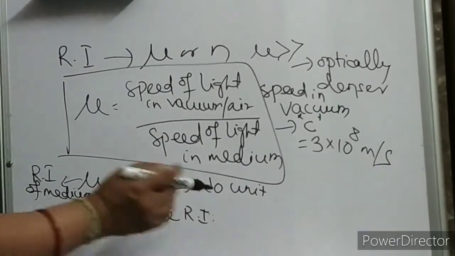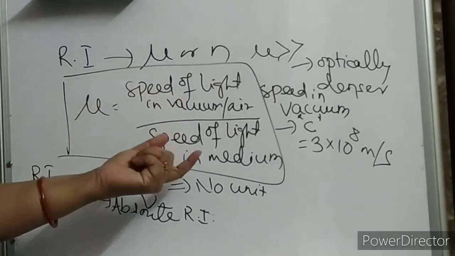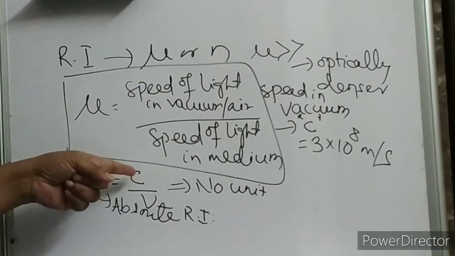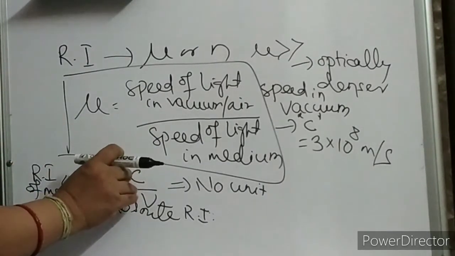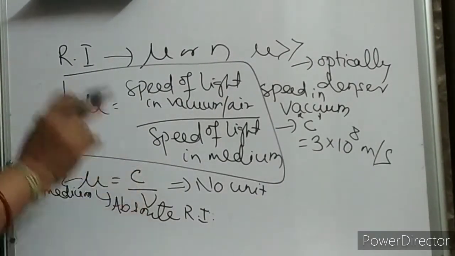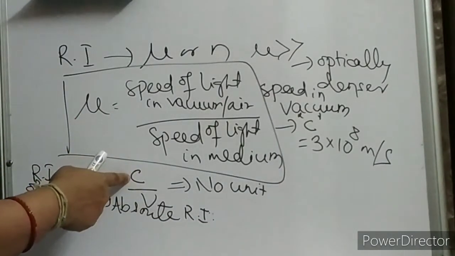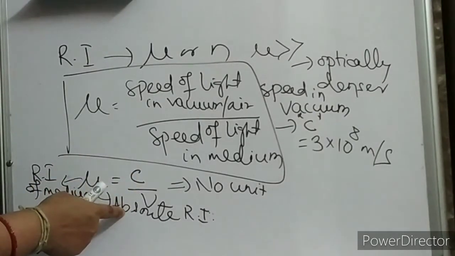Why is it known as absolute? Actually, when we compare two speeds, it is a relative term. Here we take vacuum as one of them, so we are not comparing between two mediums, children. In the next video lecture, I am going to tell you that when you compare the speed of light in two mediums, that is the relative refractive index. Here we are comparing with the speed of light in vacuum. That's why it is called absolute refractive index.